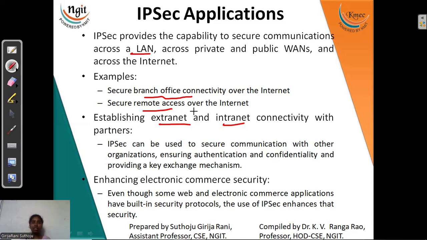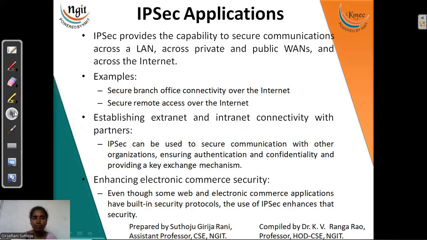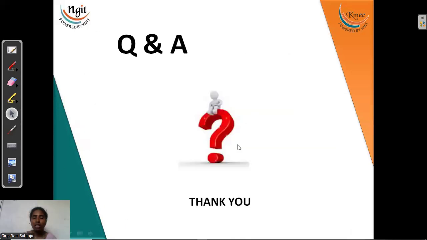And nowadays e-commerce is utilized a lot by a number of users. There we need a strong security protocol to update with e-commerce applications. So all the e-commerce applications nowadays happening throughout the net are utilizing IPsec for that. So these are the applications.